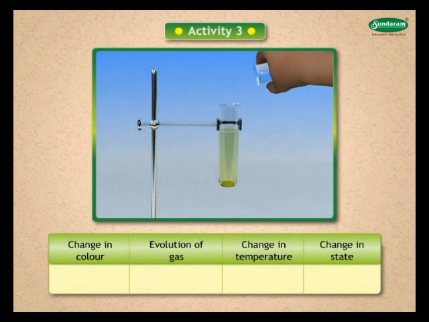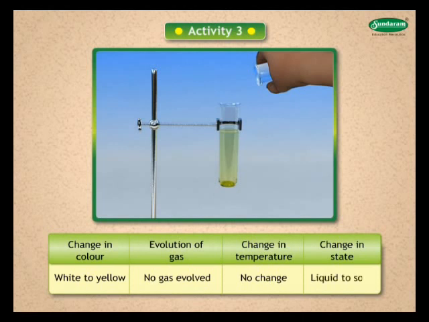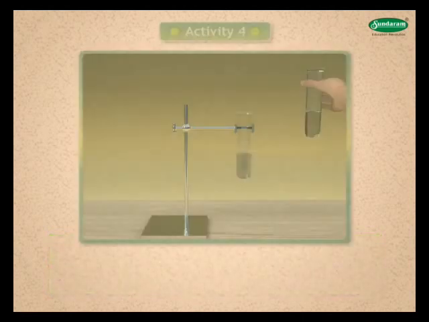Let us fill this table. Change in color: color changes from white to yellow. Evolution of gas: no gas evolved. Change in temperature: no change in temperature. Change in state: from liquid to solid.